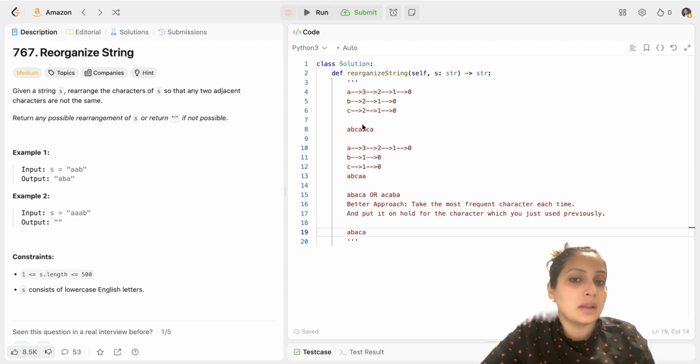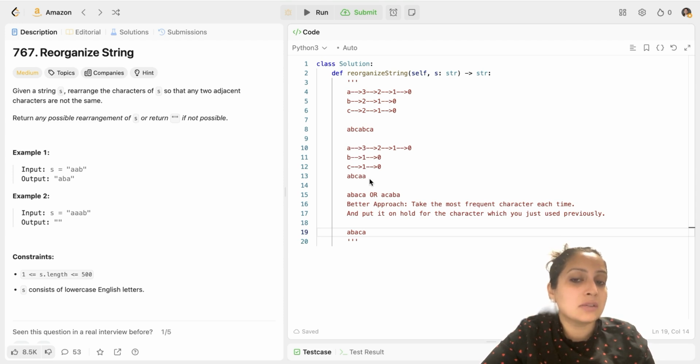Now we take another A and another B and another C. And so it's ABC, ABC, A. And your counts reduce accordingly. So this rearrangement works. So will this approach work for every solution? Let's look at another example. You have the frequency for A as 3, the frequency for B as 1, and the frequency for C as 1. In such a scenario, you take A, B, C, and your count reduces for A to 2, B to 0, C to 0. Thus, your output would be A, B, C, A, A.